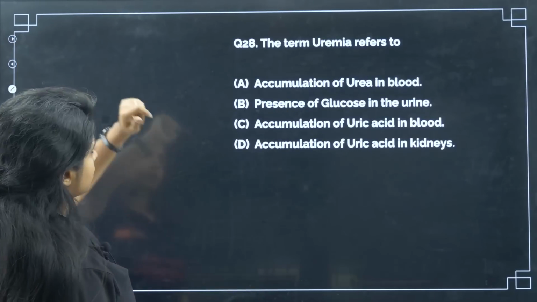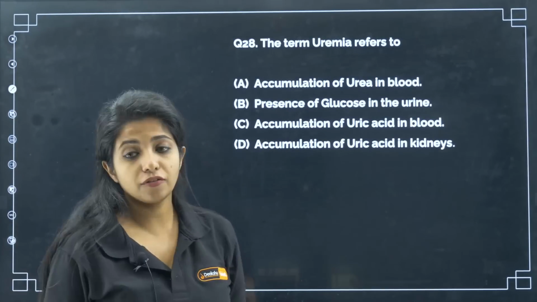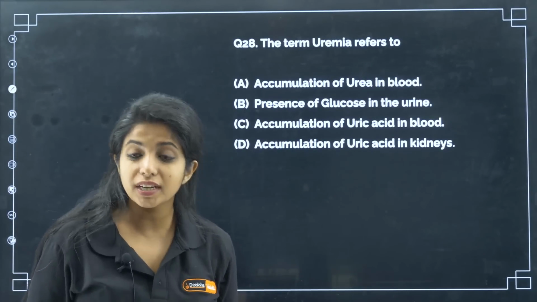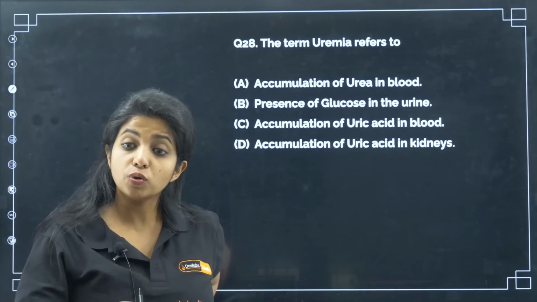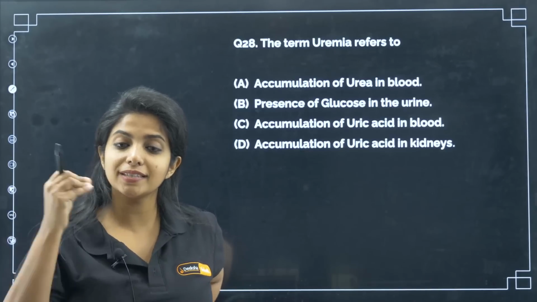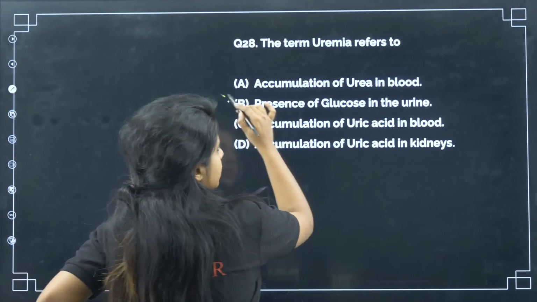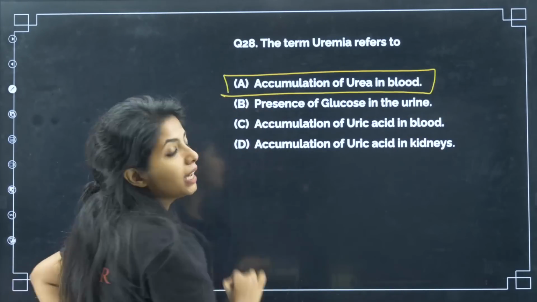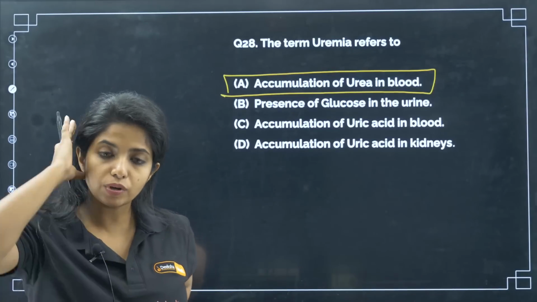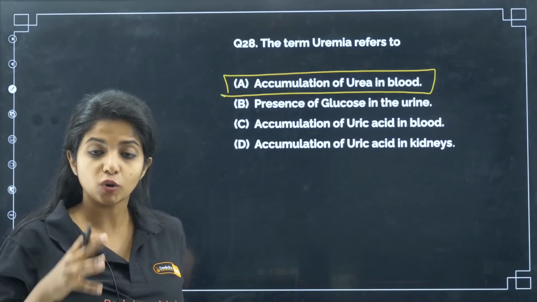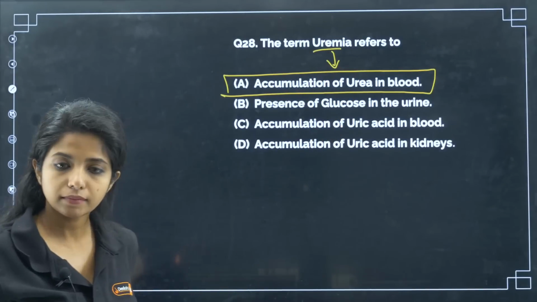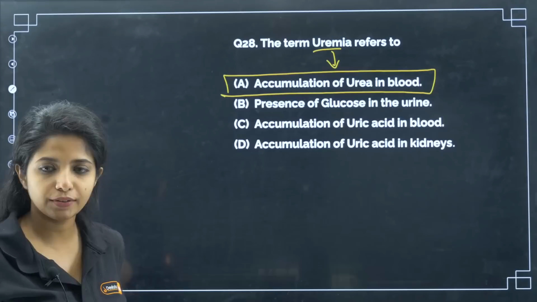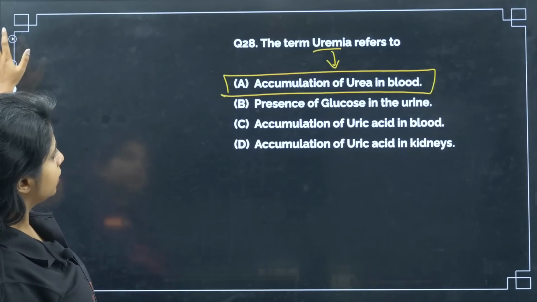Again, a PU1 question. Now, the term uremia refers to what? Accumulation of urea in the blood, presence of glucose in the urine, accumulation of uric acid in the blood, accumulation of uric acid in the kidneys. The answer is accumulation of urea in the blood. When urea gets deposited or accumulated in the blood, you call this condition uremia. Cool? Works for you? Yes.